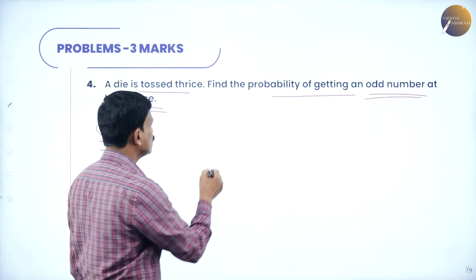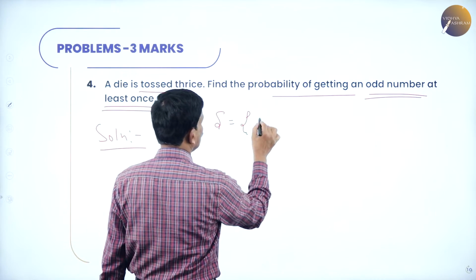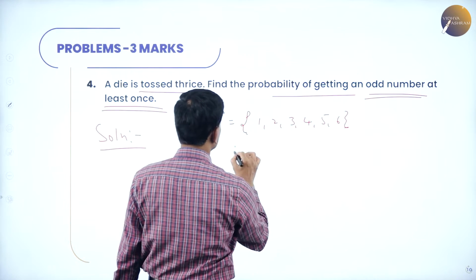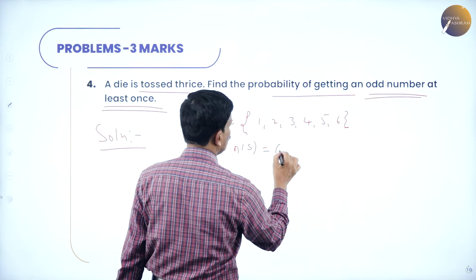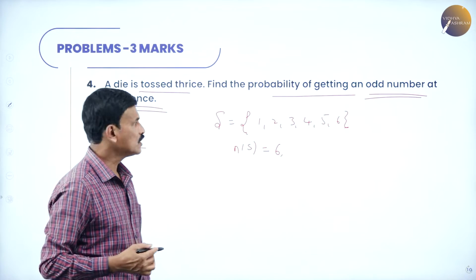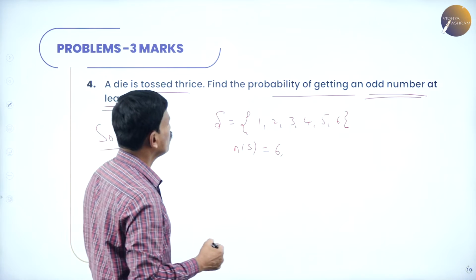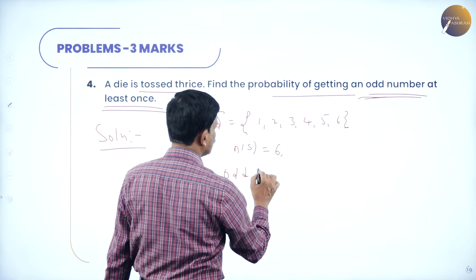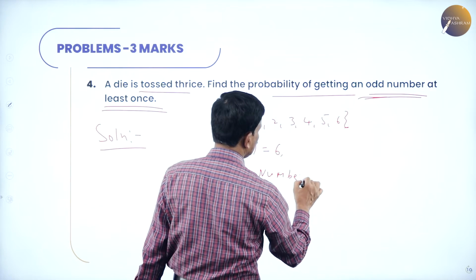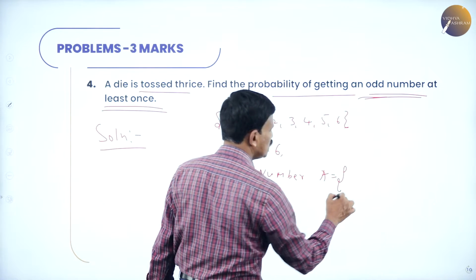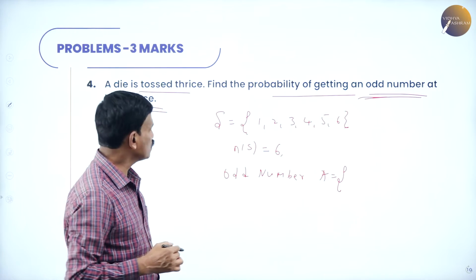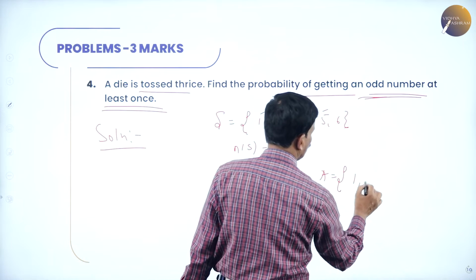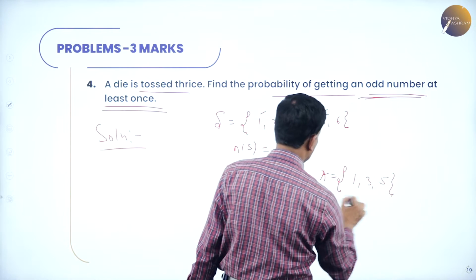So in a die, the numbers are numbered as 1, 2, 3, 4, 5 and 6. So n of S, the number of elements in the sample space is 6. Now what is the condition given? The probability of getting an odd number. Suppose A is an event containing odd numbers. How many odd numbers are there? 1, 3, 5. So 1, 3 and 5 are the odd numbers.